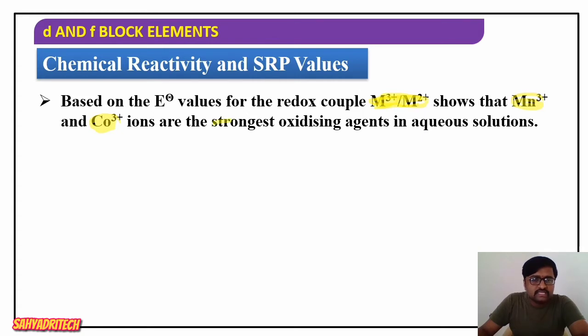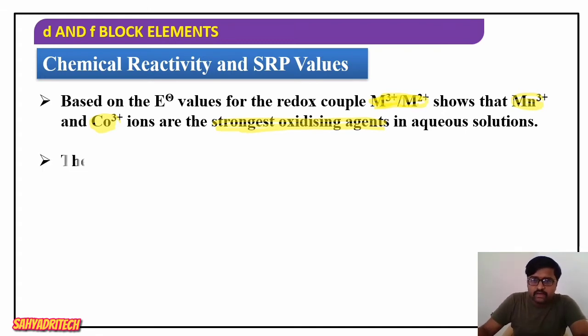They act as the strongest oxidizing agents in aqueous solution. So based on what? Based on the E naught values of the metal 3 plus to metal 2 plus couple. So for Mn3 plus and cobalt 3 plus, they are going to act as the strongest oxidizing agents.